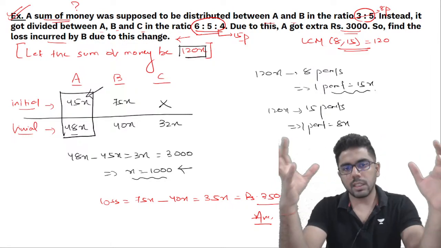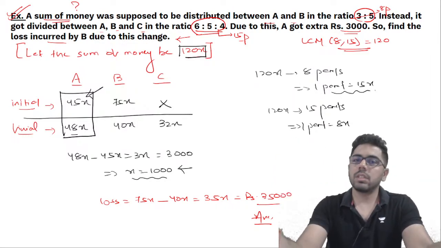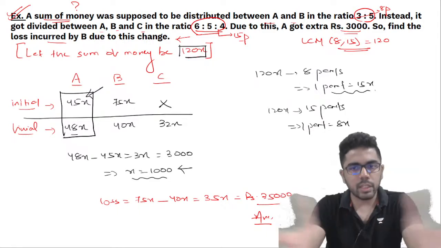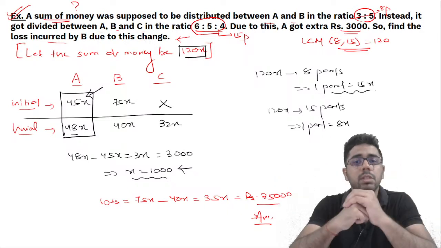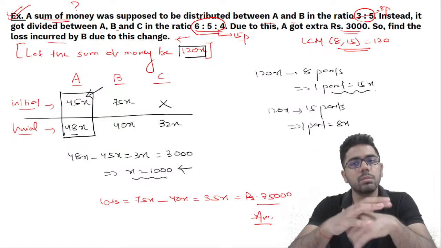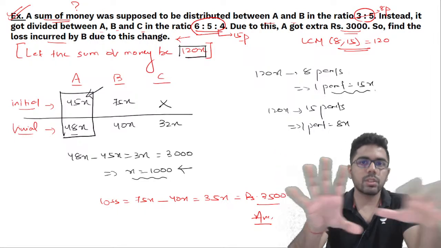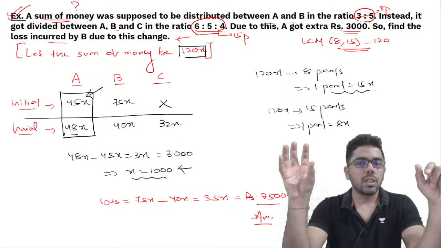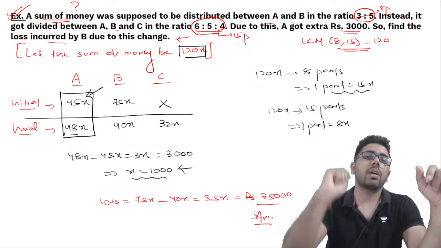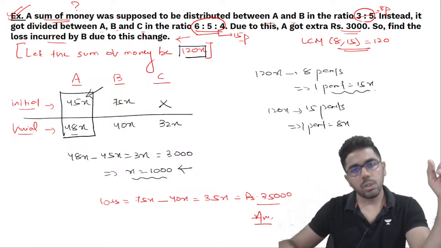So if that is the case, I'll make my initial assumption in such a way that I'll avoid ratios altogether. Nowhere in the question throughout will I get a ratio, and that is a very important learning in the ratio chapter itself. How did I come to this assumption? Just by looking at what ratios are given. 3:5, 8 parts, 6:5:4, 15 parts. So the LCM of 8 and 15 is 120, so I assume that the total sum of money to be 120x.